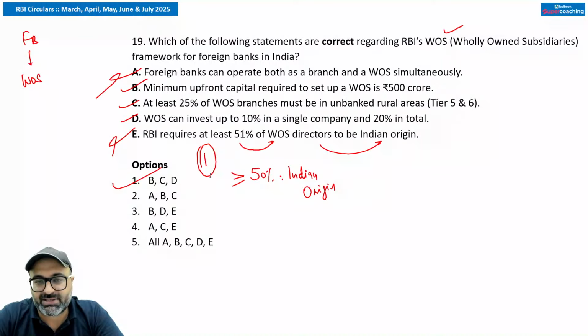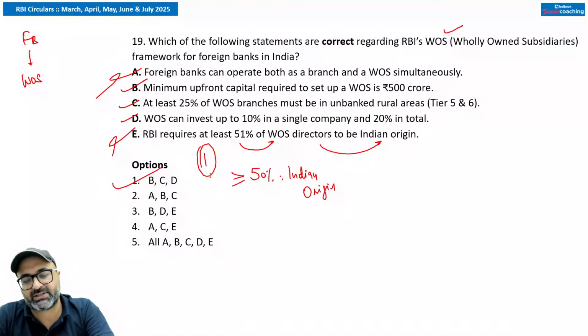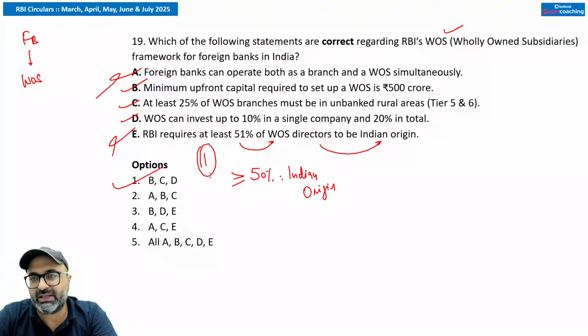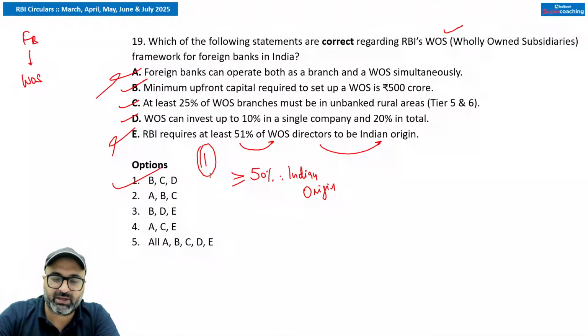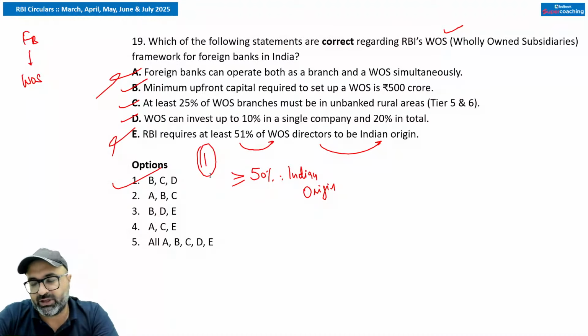इसमें 3-4 चीजें हैं कॉर्पोरेट गवर्नेंस के केस में. And if I talk about these corporate governance conditions, what will be the correct meaning? The first one is independent directors should be greater than or equal to 1/3 of the total directors. CEO should be for sure a resident of India. At least 51% directors of the board must possess fit and proper qualification as prescribed under section 10.